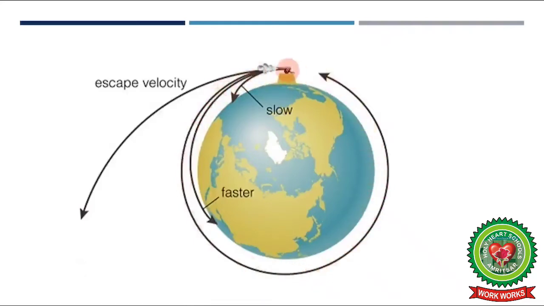But on further increasing the velocity, the body is projected such that it escapes the gravitational pull of the earth and reaches space. That's why this velocity is called escape velocity.